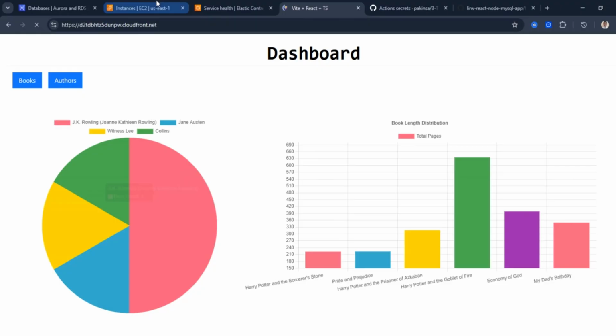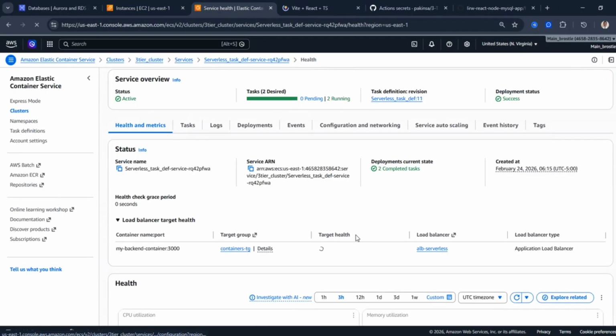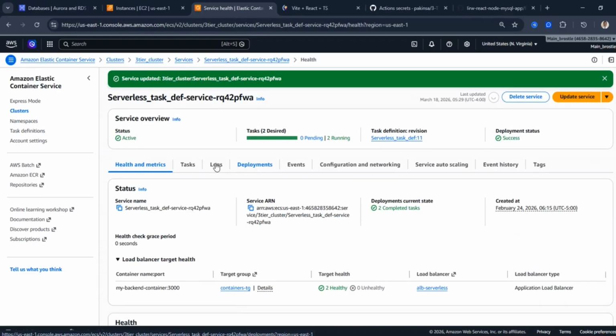But that's not all I want to show you. What I want to show you in depth is the fact that as this application is running, there are other things you must check as a DevOps engineer. You want to look at your logs, for instance. You can also use CloudWatch to see what is going on behind the scenes.